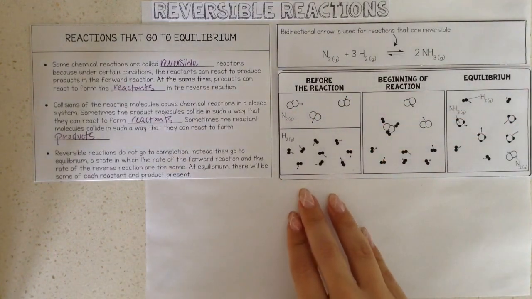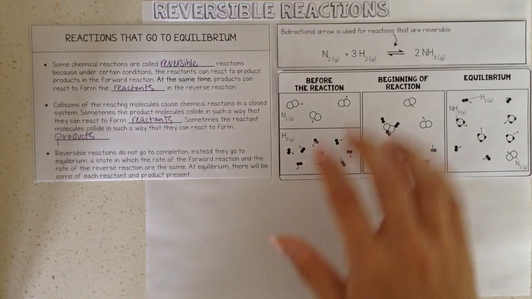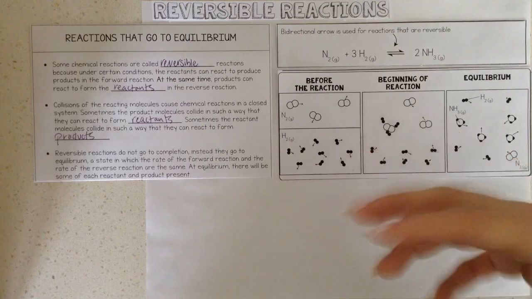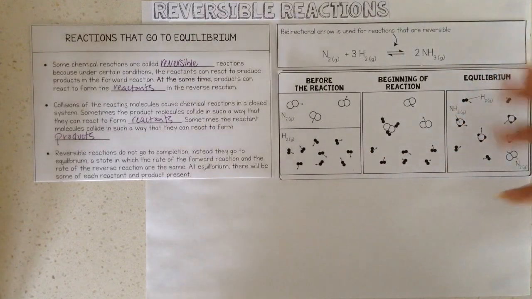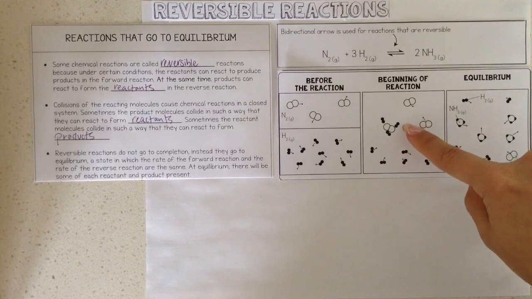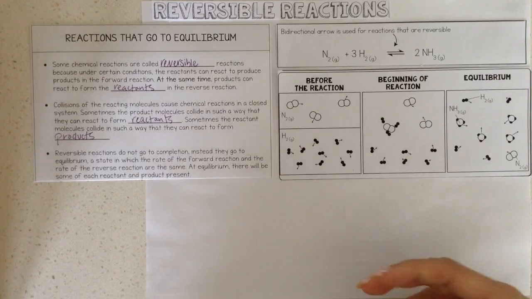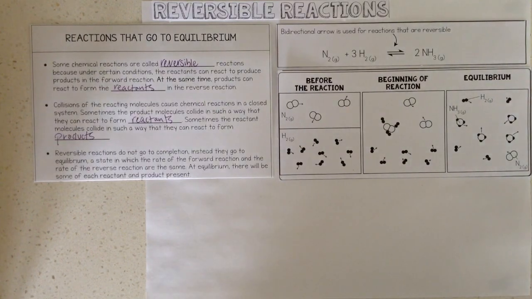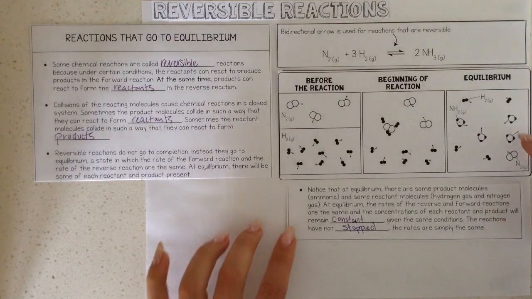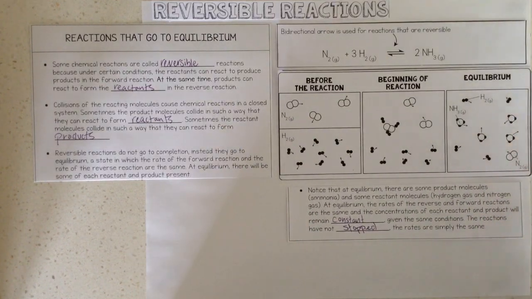Here we have the reactants before the reaction has started, nitrogen gas, hydrogen gas. You give them a certain amount of energy, certain conditions, and at the beginning of the reaction you can see the hydrogen, nitrogen coming into contact at a certain orientation with a certain amount of energy to react to form ammonia. At equilibrium, there are some product molecules, ammonia, but there are also some reactant molecules, hydrogen gas and nitrogen gas. At equilibrium, the rates of the reverse and forward reaction are the same, and the concentrations of each reactant and product will remain constant, given the same conditions.